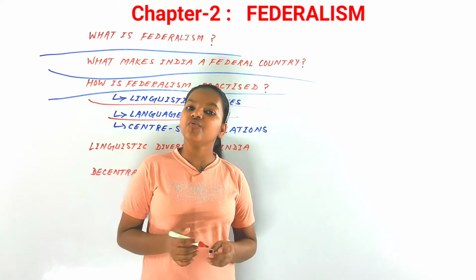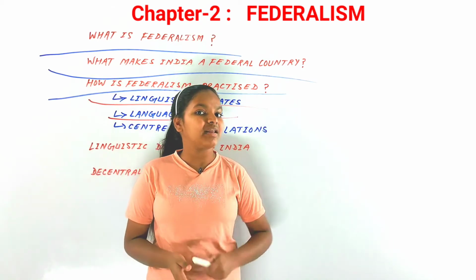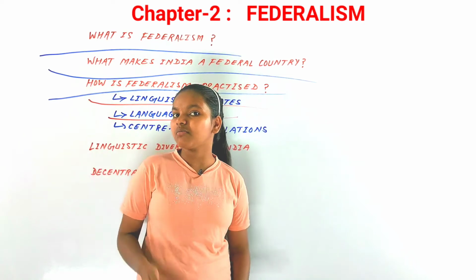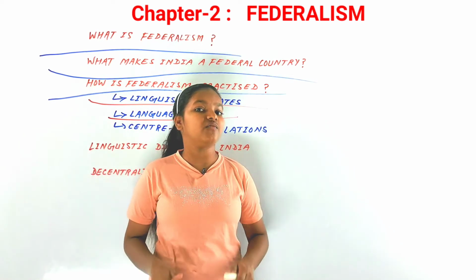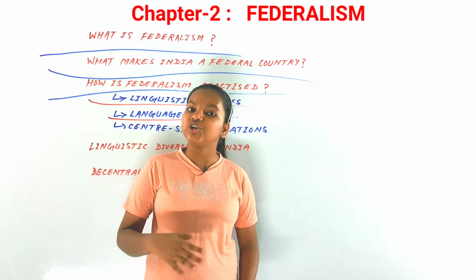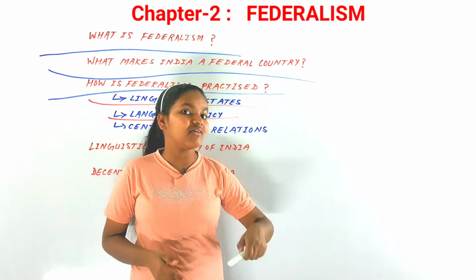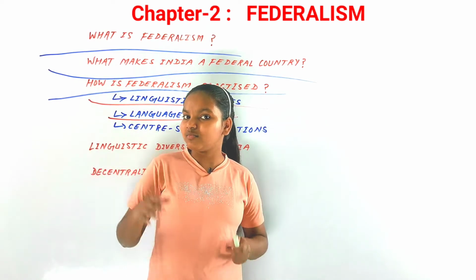But after that, it was laid down that by 1965 English would be stopped in official documents, in official statements, or in official work. But then many critics arose, speaking for all the non-Hindi speakers.